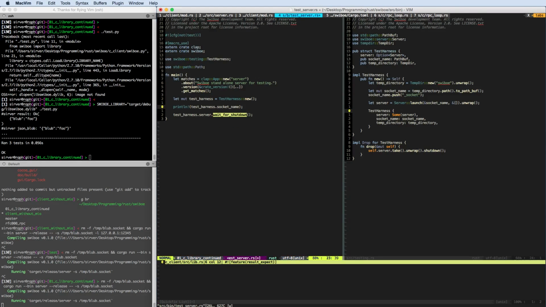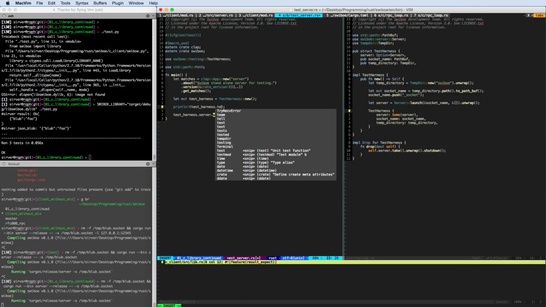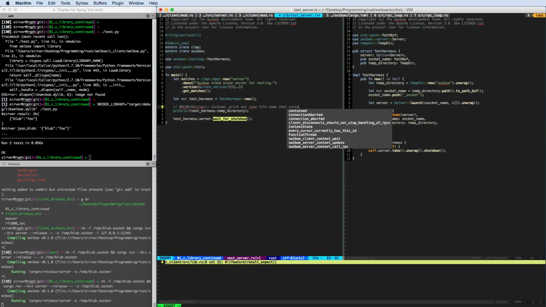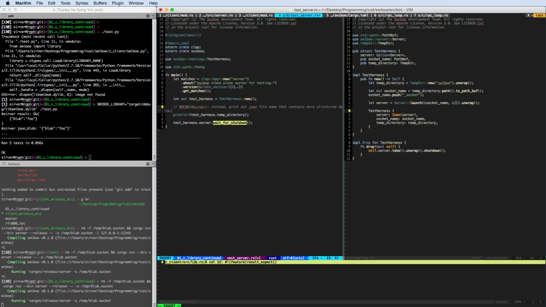So that's actually not quite it. Actually, we would like to have test harness temp directory, because that's all the information that we need right now, right? This should maybe instead print out JSON file name that contains more structured data. But for now, we only need the temp directory anyway, so we can just keep it like that.